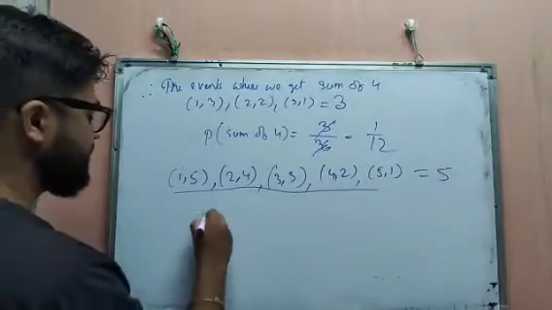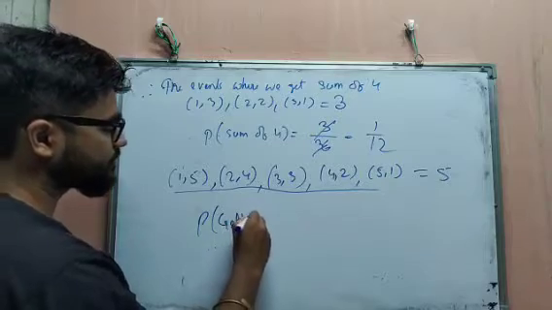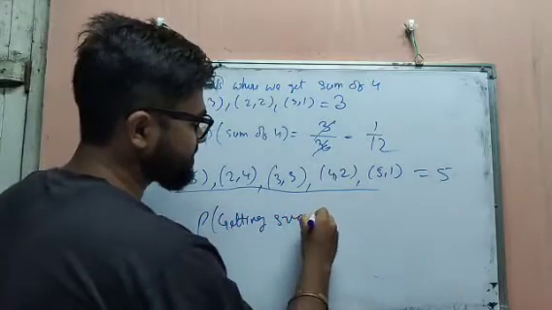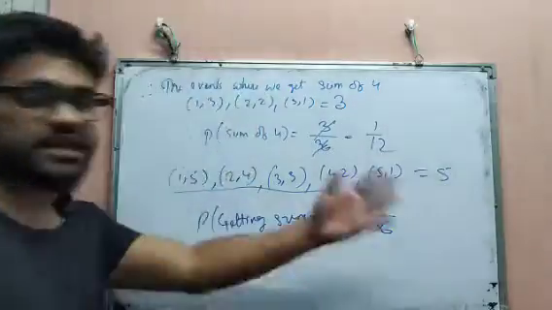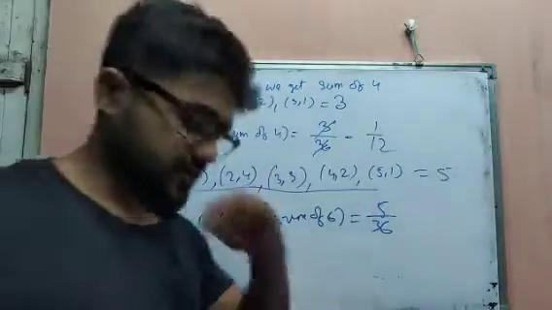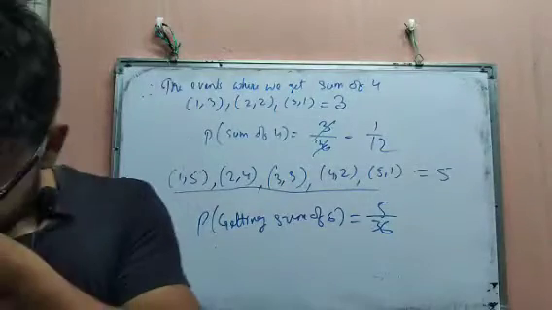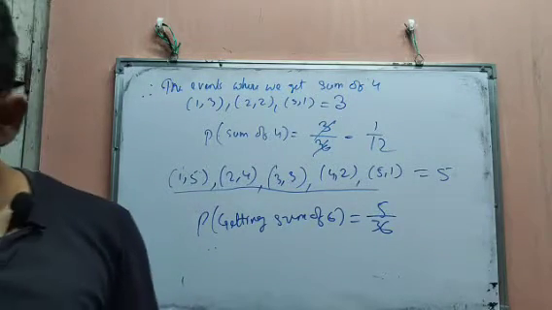Therefore, the required probability of getting a sum of 6 is 5 by 36. You cannot cancel them, so keep it like that. Okay. Next we have, if two dice are thrown together, what is the probability of a sum of 7?